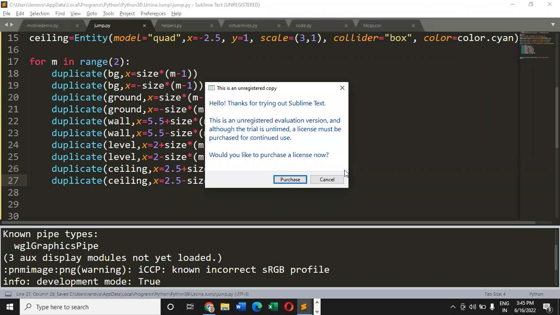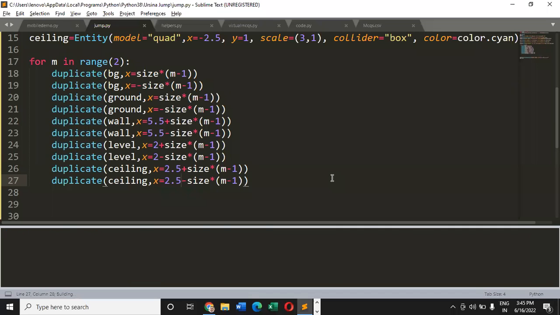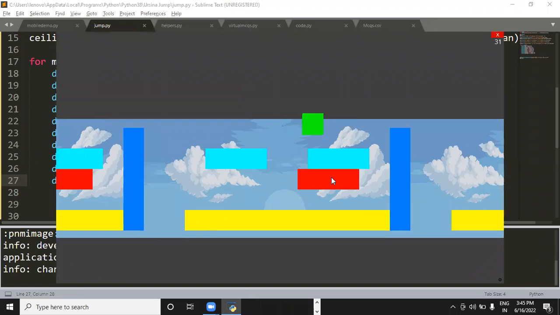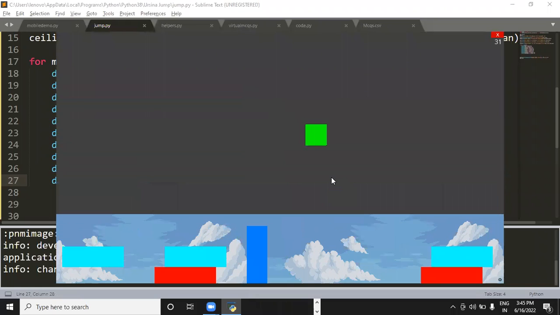Now if I save the changes and run the code, let me check if I can move the player or not. Okay, right, I'm able to move the player now. See how beautiful it is looking.